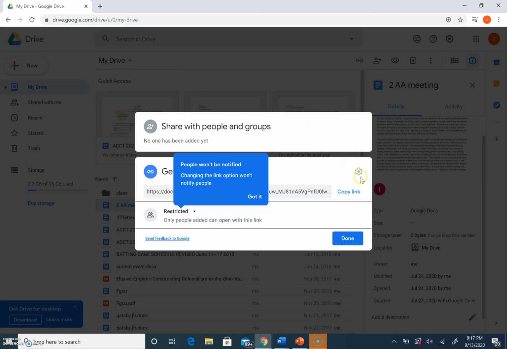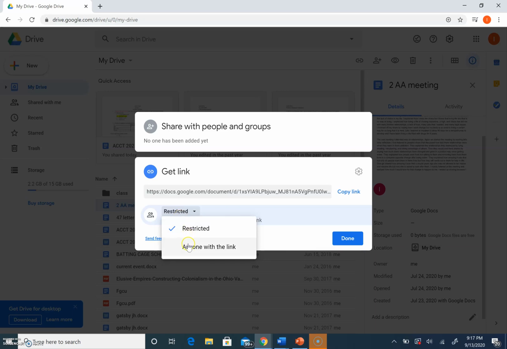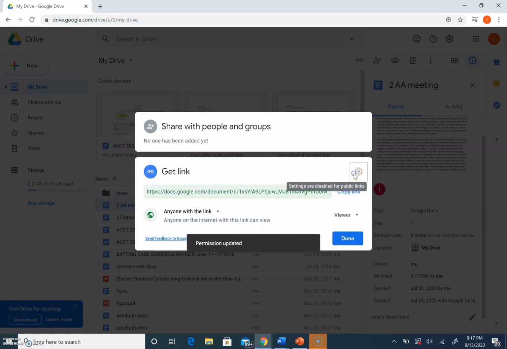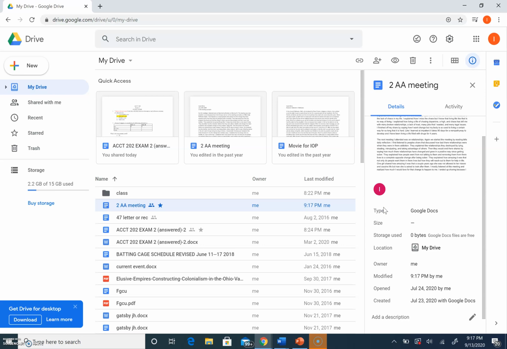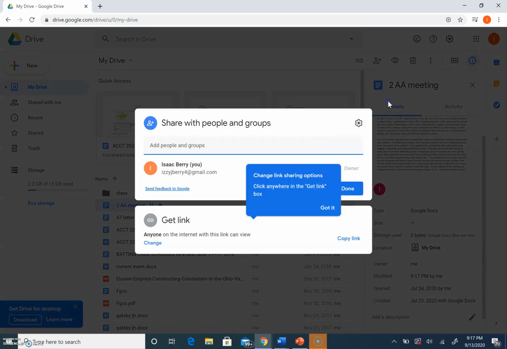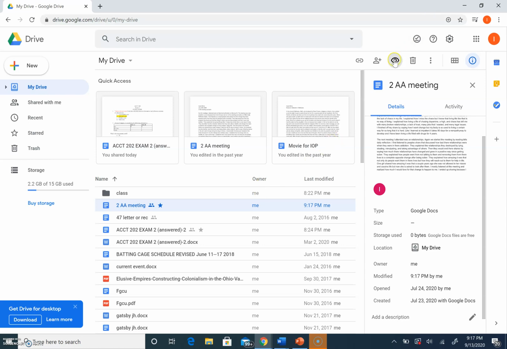And in Google Drive right here, you can change if they can work on the document, or if they're just a viewer or a commenter, and you can change your options right there. But the better way to share, in my opinion, is just to go this way, and then you can just add who you want to share it with, and you'll have a list of your contacts or emails. And that's the basic information for My Drive.